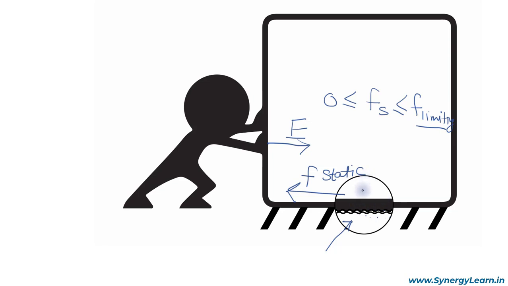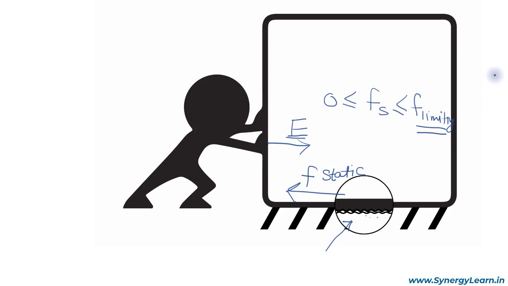A static friction has a variable range of values from 0 to limiting friction. In case of static friction, surfaces do not slide against each other as all the obstacles are not broken. Therefore, the magnitude of static friction depends on the magnitude of the applied force.